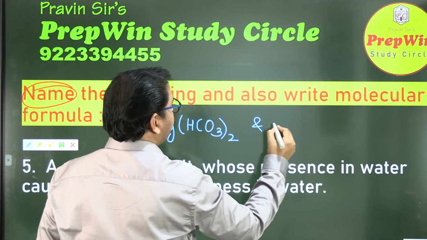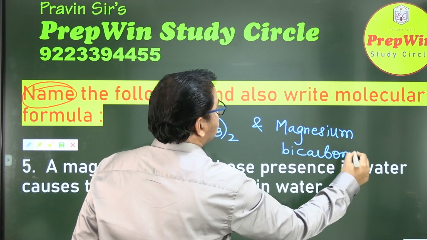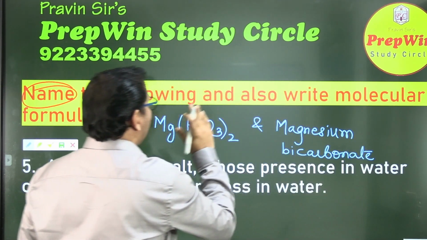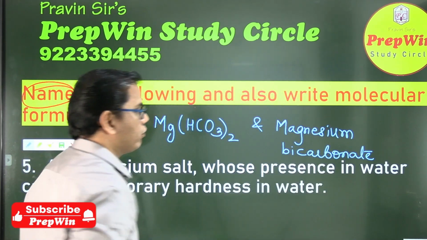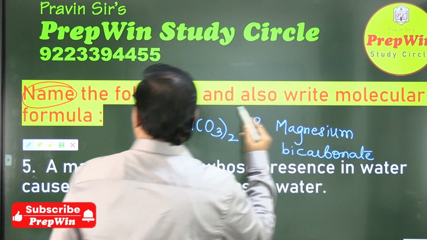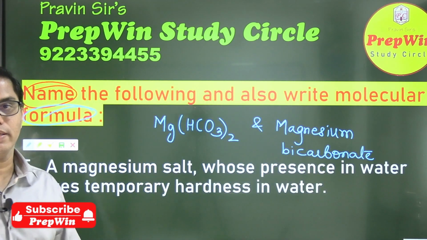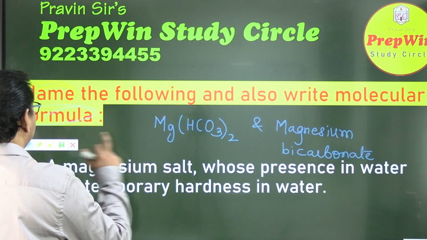And how will you write the name? Magnesium bicarbonate. So your marks distribution will be half mark for this part and half mark for this part. Okay? Why? Because it asks for both: write the name and molecular formula. So half mark for writing this, half mark for writing that. Okay? So this was question number 5.